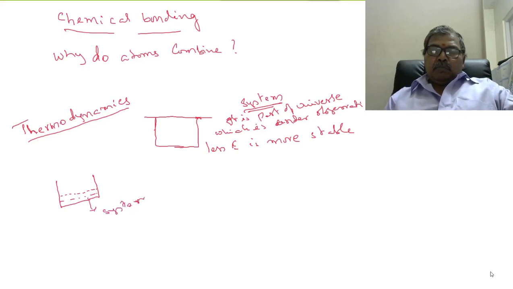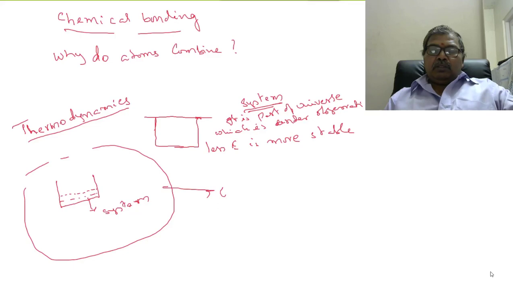Water present in the beaker constitutes a system. Now, the remaining part of the universe is called surroundings. So system plus surroundings is equal to universe.